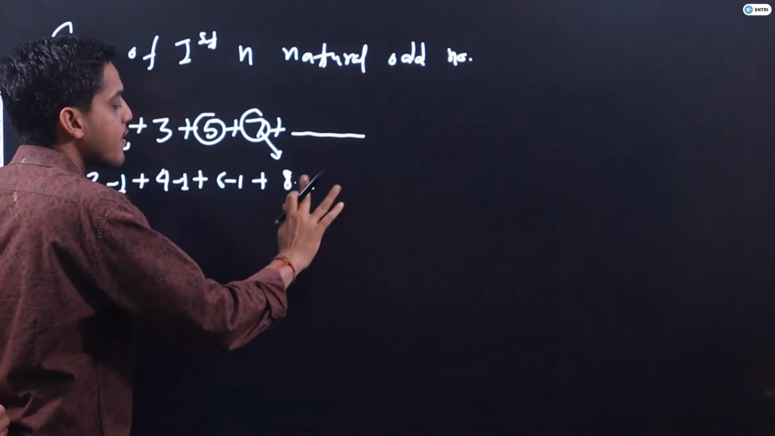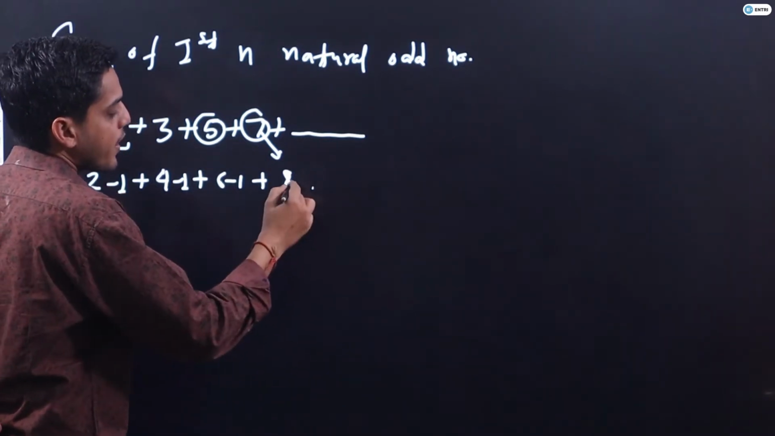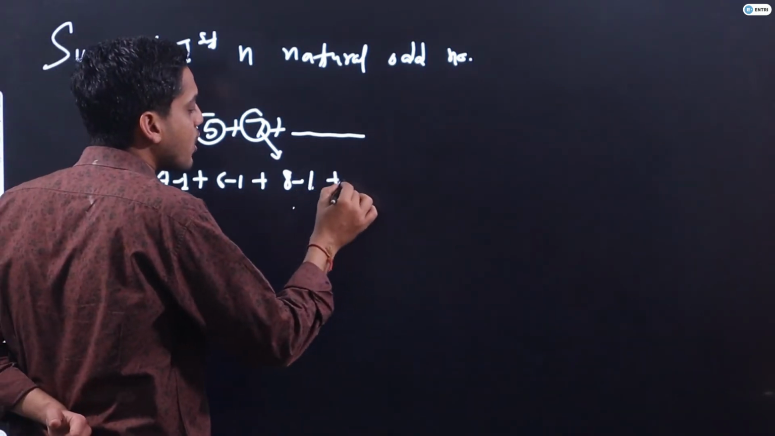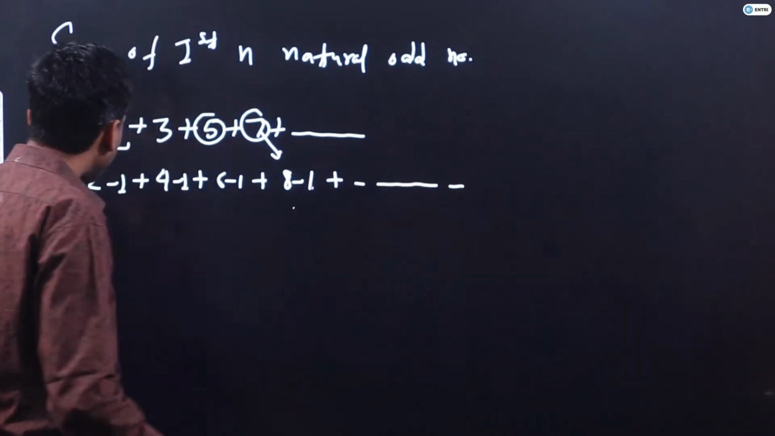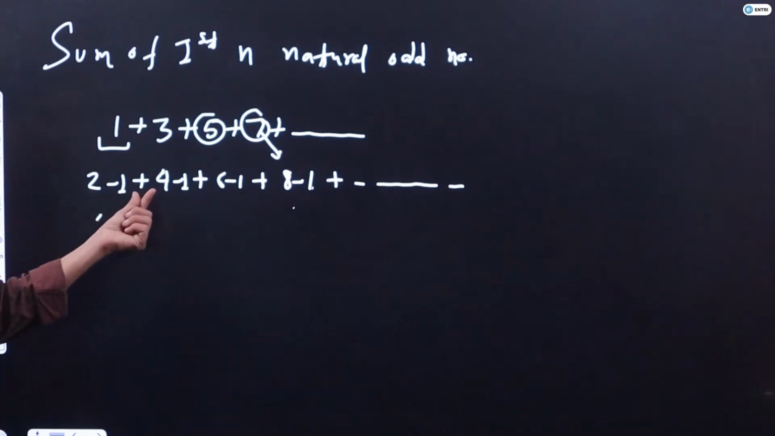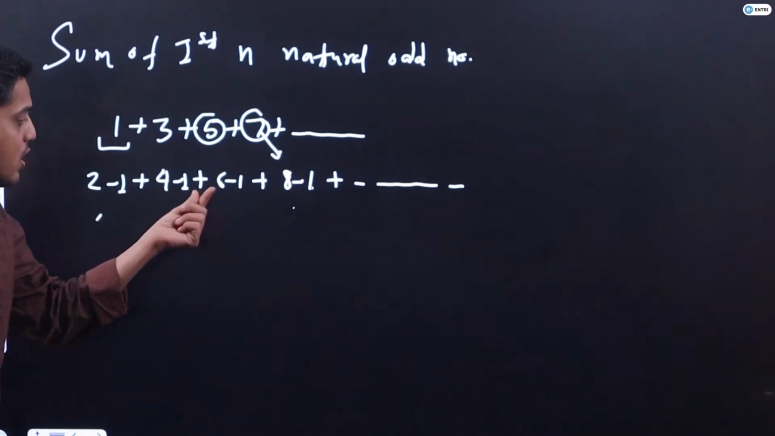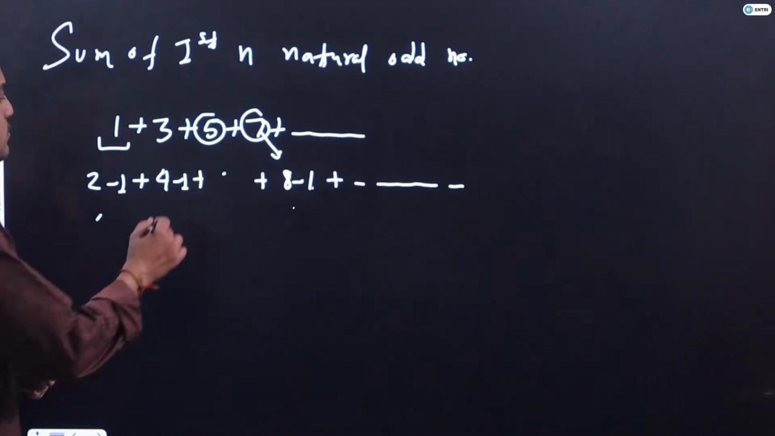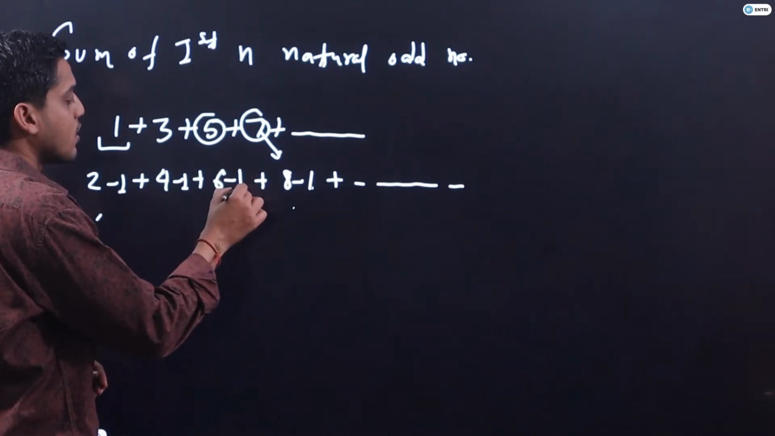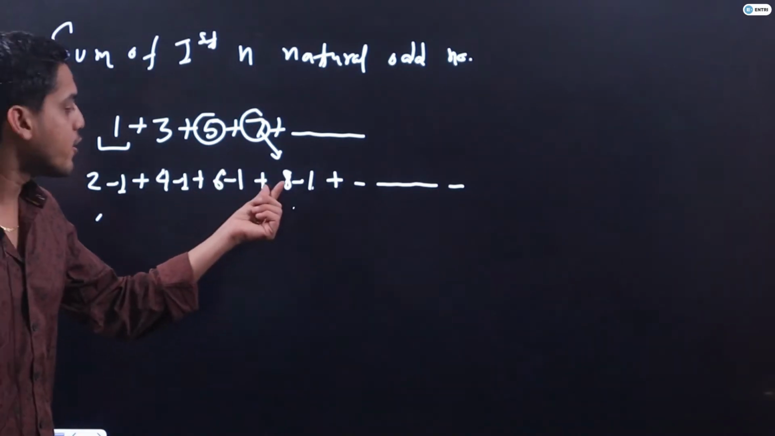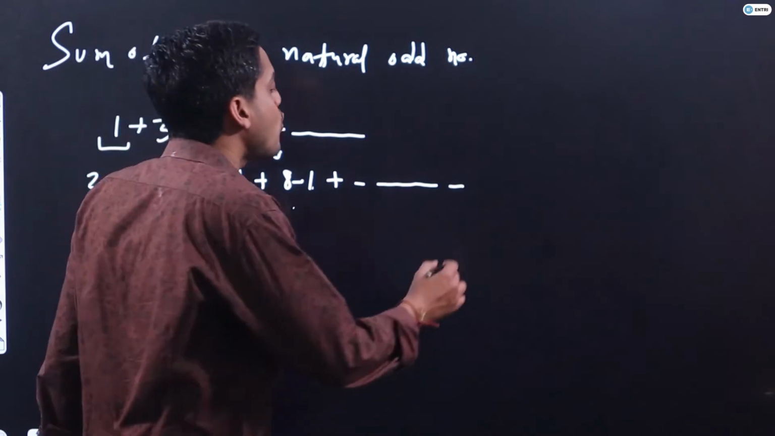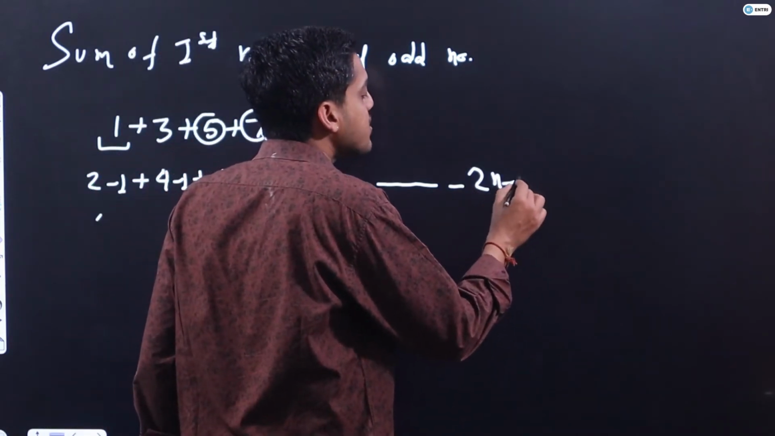So my nth term should be what, guys? My first term is 2 into 1 minus 1, second term is 2 into 2 minus 1, third term is 2 into 3 minus 1, fourth term is 2 into 4 minus 1. So my nth term should be 2n minus 1. I hope it is clear.